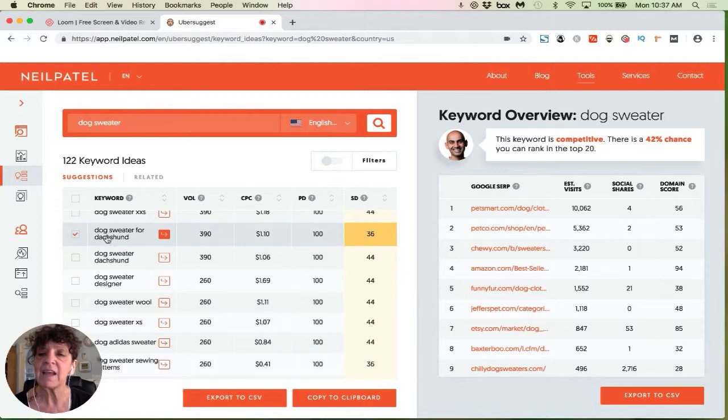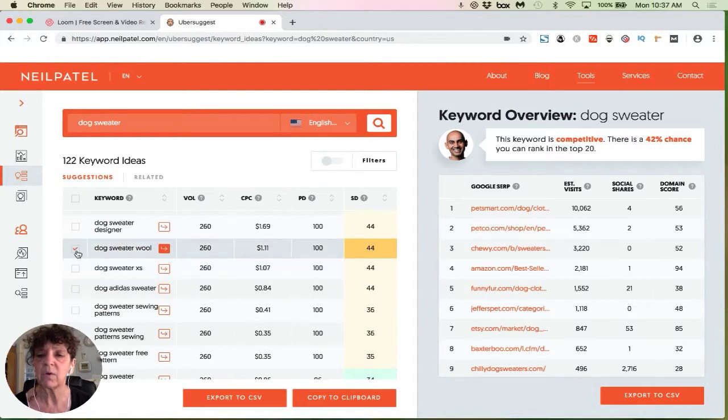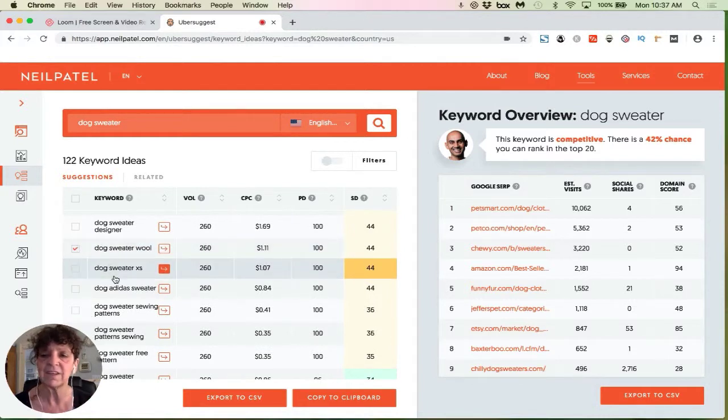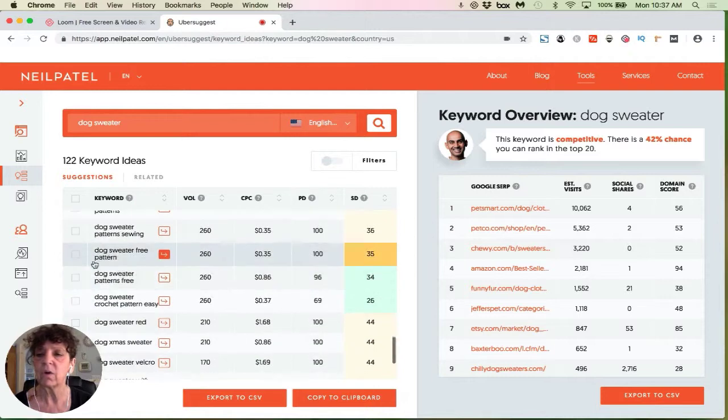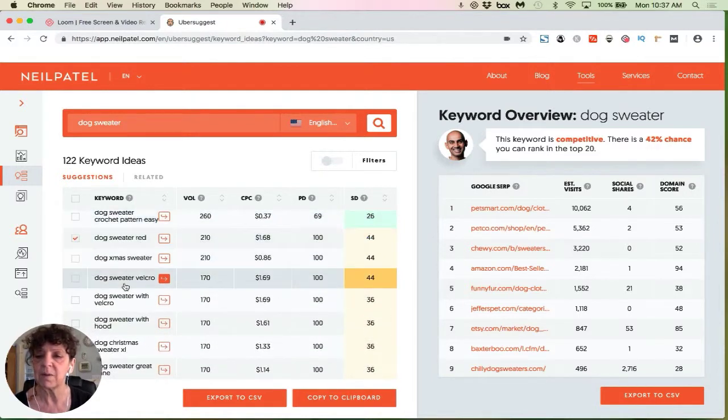If I like any of these searches, I can go ahead and just click them. Dog sweater wool, that might be a good one because I just want to talk about knitting or crocheting. So I can go through here. Dog sweater red, maybe I like that one.